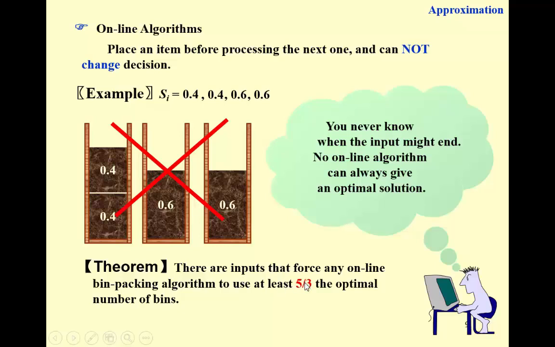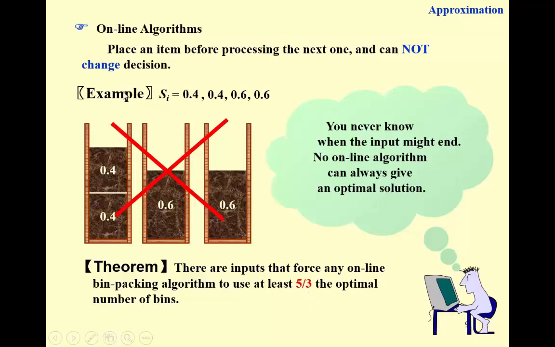So what is 5/3? That's 1.6666, right? Approximately 1.7. So you can see that 1.7 is a pretty much tight upper bound for the ratio.